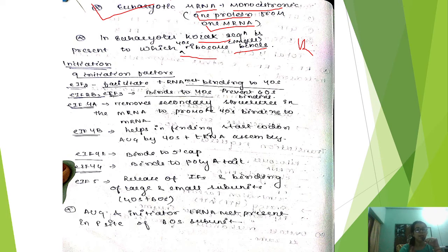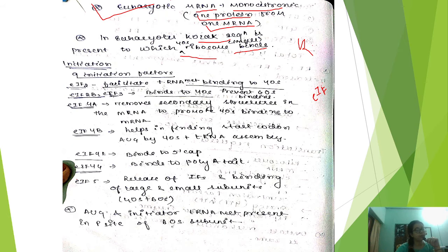There are 9 initiation factors. One more thing I want to tell you: in case of prokaryotes, you were simply mentioning the initiation factor as IF, but in case of eukaryotes it is written as small e IF, where small e denotes eukaryotes. So here the factors are eIF1, eIF2, eIF2B, eIF3, eIF4A, 4B, 4E, 4G and eIF5.